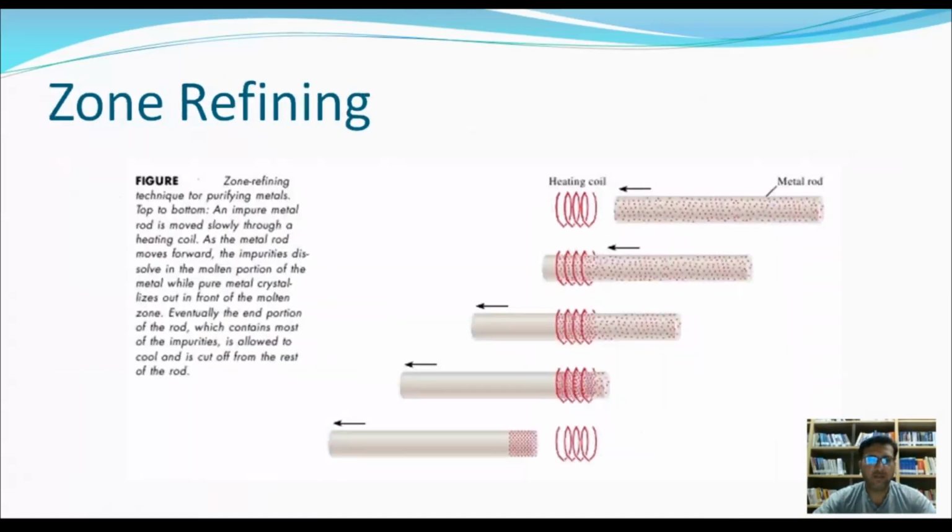Zone refining. Here, an impure metal rod is moved slowly through a heating coil. As the metal rod moves forward, the impurities dissolve in the molten portion of the metal, while pure metal crystallizes out in front of the molten zone. Eventually, the end portion of the rod, which contains most of the impurities, is allowed to cool and is cut off from the rest of the rod.